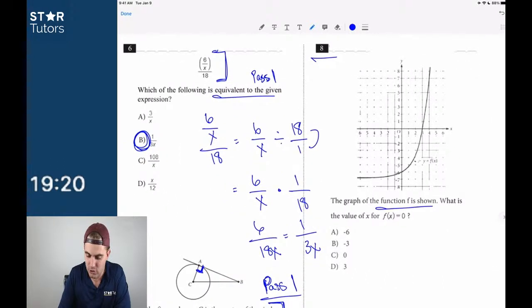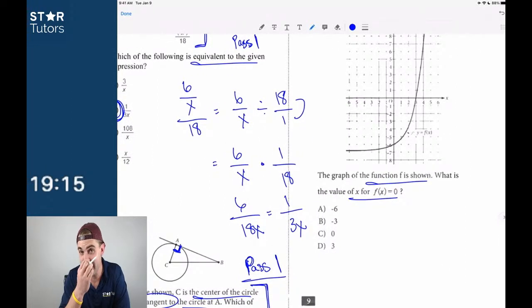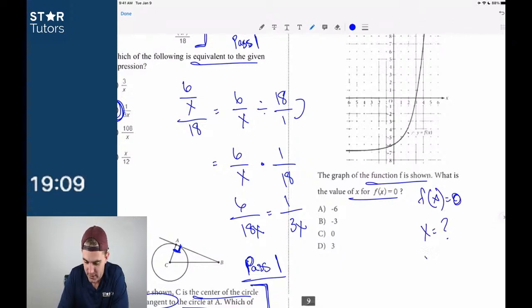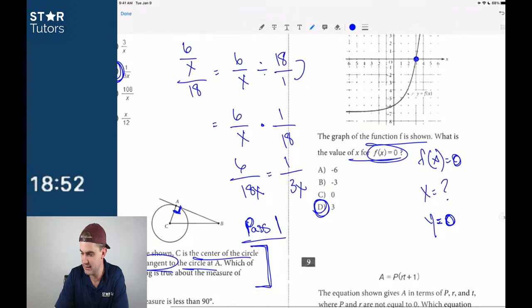The graph of the function f is shown below. Again, anytime we get a graph, it's generally not too difficult. This is saying f of x is equal to 0, which is essentially saying x is equal to what if y is equal to 0, which means, what's the x-intercept? So if I know that when f of x is equal to 0, y is equal to 0, it looks like x is equal to 3. Does that all make sense? So that should be very straightforward as well. D.